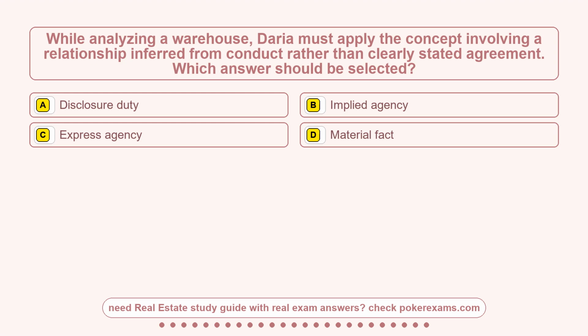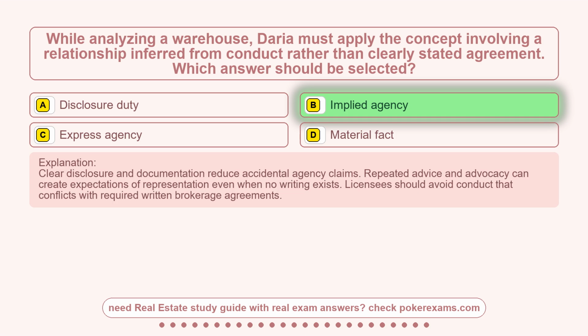Question 18. While analyzing a warehouse, Daria must apply the concept involving a relationship inferred from conduct rather than clearly stated agreement. Which answer should be selected? Option A, a disclosure duty. Option B, implied agency. Option C, express agency. Option D, material fact. The correct answer is option B, implied agency.